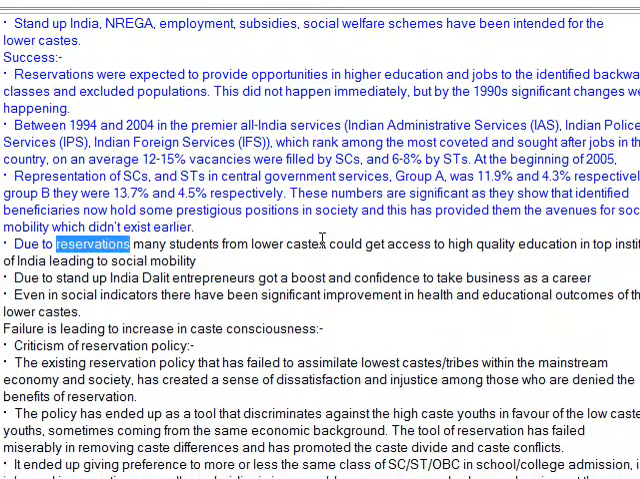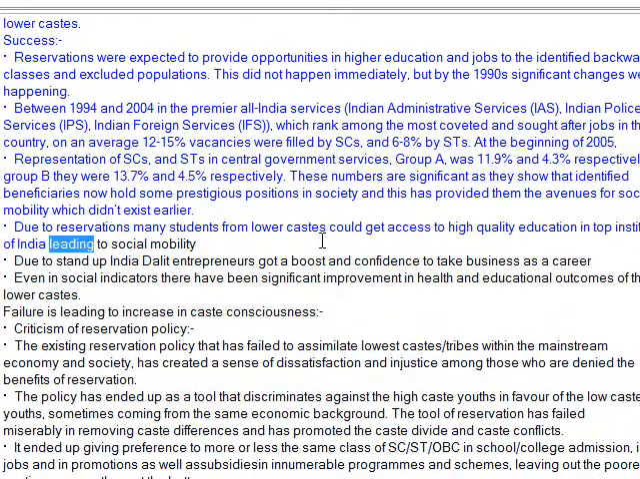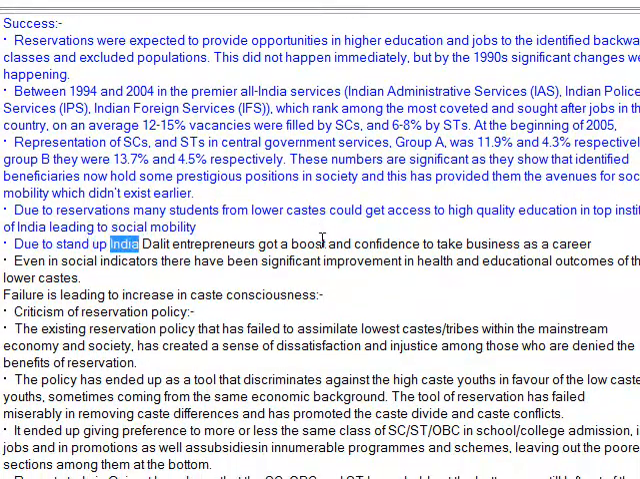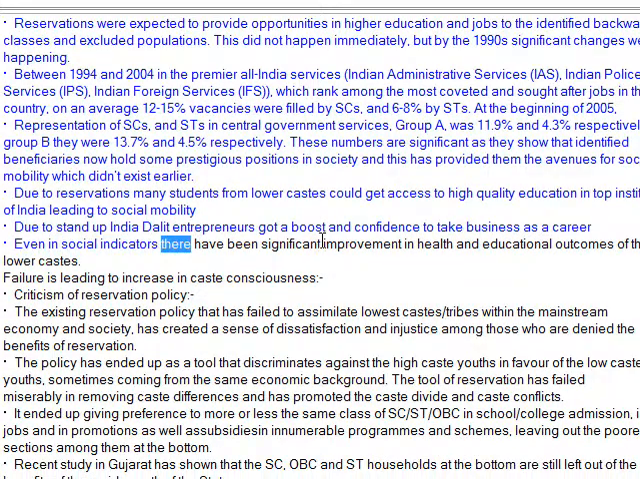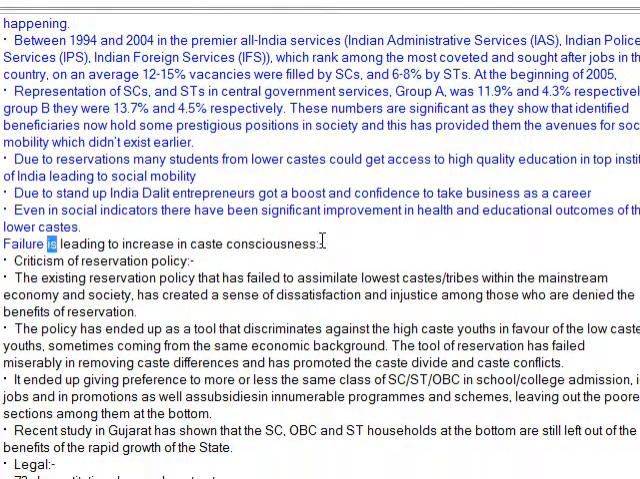Due to reservations, many students from lower castes could get access to high-quality education in top institutes of India, leading to social mobility. Due to Stand Up India, Dalit entrepreneurs got a boost and confidence to take business as a career. Even in social indicators, there have been significant improvements in health and educational outcomes of the lower castes. Failure is leading to increase in caste consciousness.